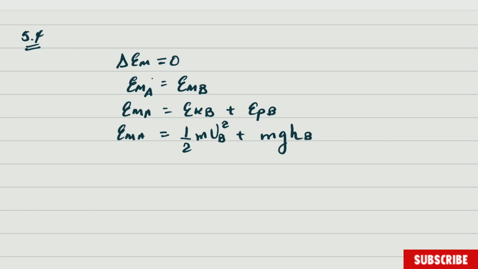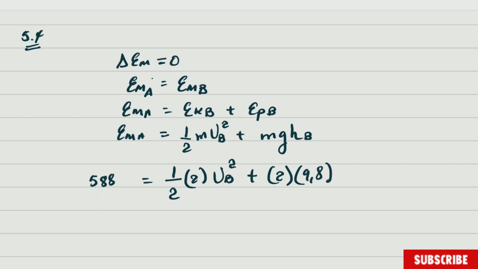And guys, the rest is substituting what we have. Mechanical energy at A is 588, is given to us, and we did calculate it. We proved that it was correct. The mass is 2, the speed square, that is what we are looking for. We are still looking for speed. The mass is 2, it's not equal, it's a plus. Mass is 2, 9,8 multiplied by the height at B, which is going to be, let me look quickly, 10 meters. You must go to the picture. It is in the picture.